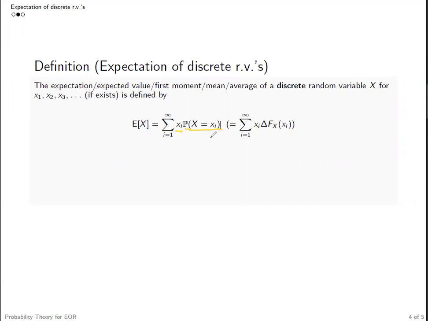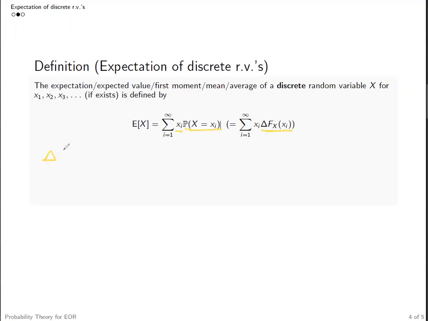This is defined by the PMF function of discrete random variable x, and we know for discrete random variables, both PMF function and CDF function would determine the distribution, right? So this expression can also be expressed in terms of the CDF function of x.